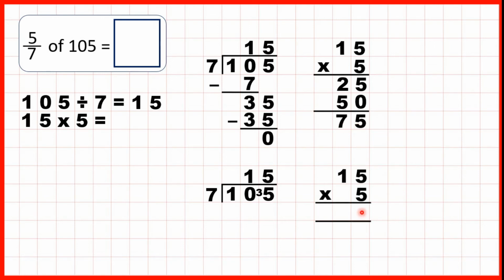Or we could use short multiplication. 5 times 5 is 25, so 2, 5. And then 1 times 5 is 5, plus the 2 on top is 7. So 15 times 5 is 75, which means that 5/7 of 105 is 75.